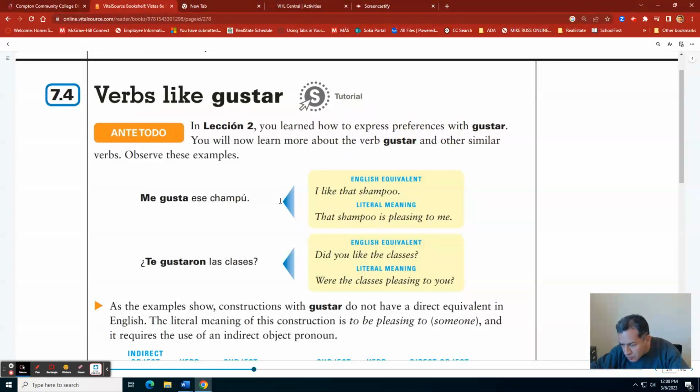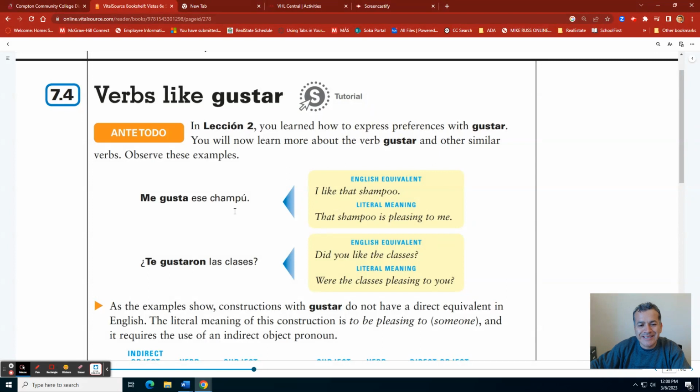We're on page 248. In lesson number 2, you learn how to express preferences with gustar. You will now learn more about the verb gustar and other similar verbs. Observe this example. Vamos a ver. Let's take a look.